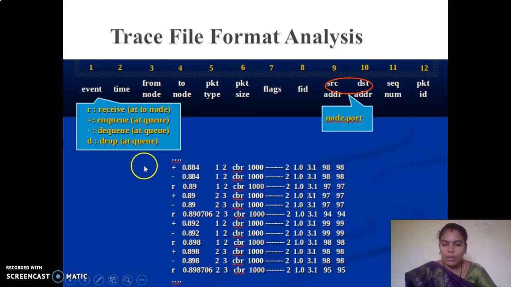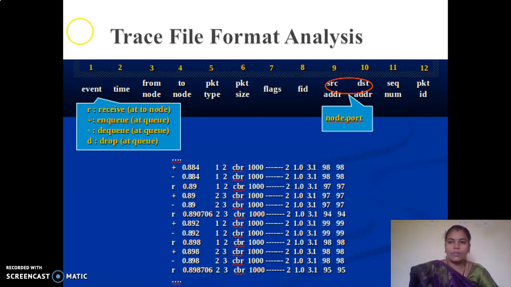So this is a very important thing, trace file format analysis. Totally there are 12 fields available in our trace files. Once we have simulated our NS2 scripts, the trace file will be generated in this format. The first one is the event. Here there are four kinds of events generated: r stands for receive, d for drop, plus stands for enqueue, and minus stands for dequeue operations. Then comes time, displaying the time when it is simulated, then the from node and the to node.